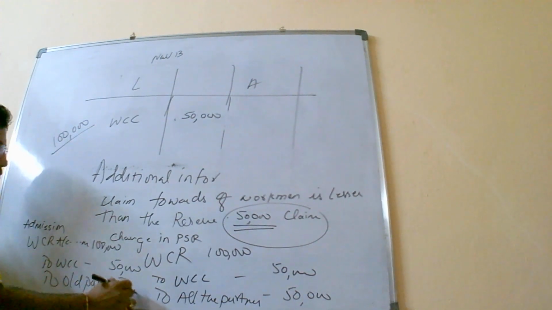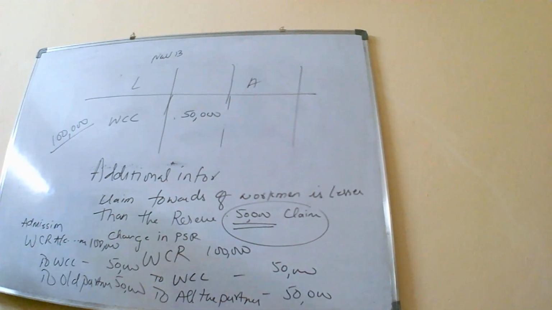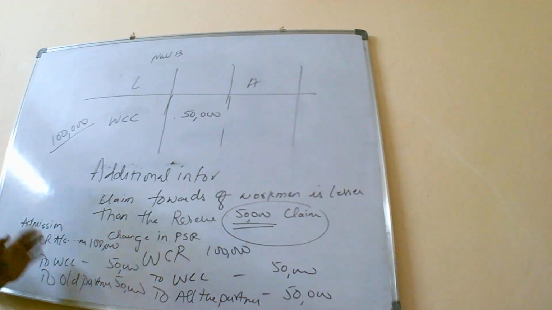It is to be distributed. In which ratio? Old ratio. Let us say A and B are sharing equally. So to A's capital, to B's capital. This is in case of your admission.